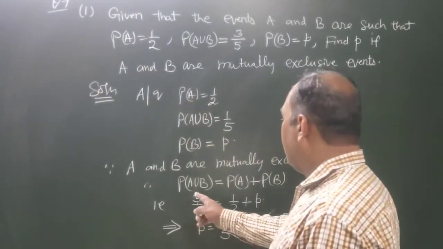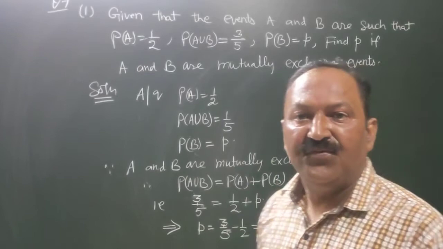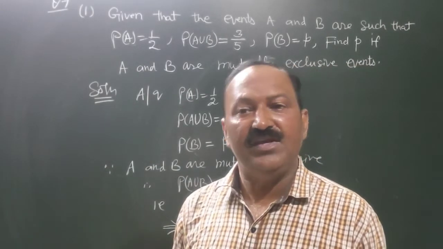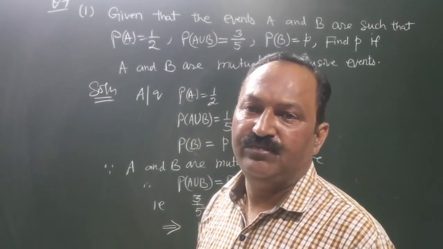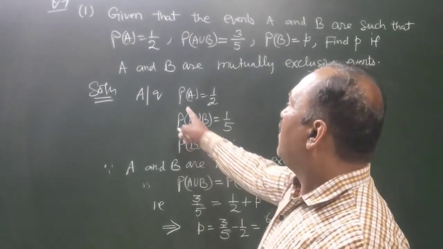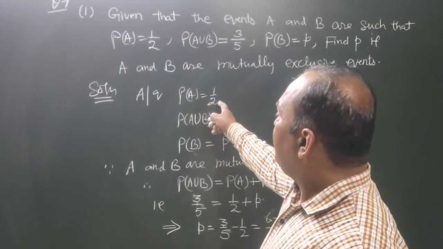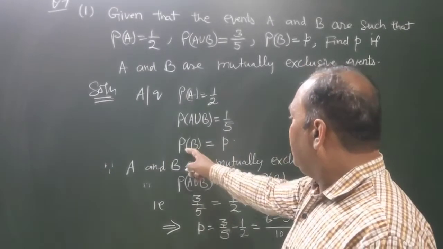This is the formula. P of A union B is equal to P of A plus P of B if A and B are mutually exclusive events, because P of A intersection B is equal to 0. According to the question, P of A is equal to half, P of A union B is equal to 3 by 5, P of B is equal to p.